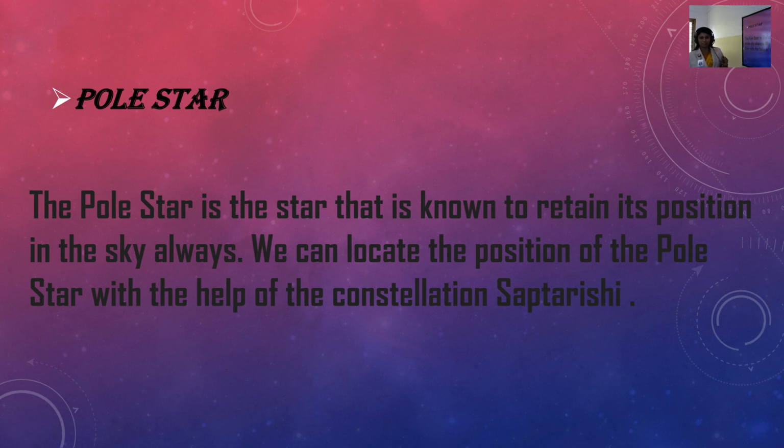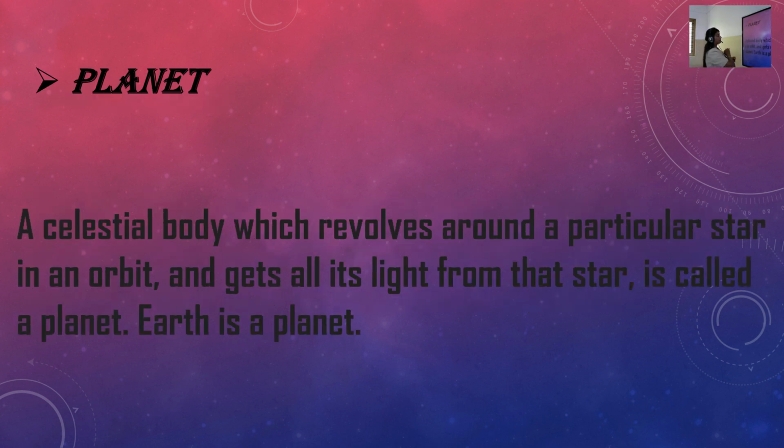The pole star is the star that retains its position in the sky always, and we can locate the position of the pole star with the help of the constellation Saptarishi.